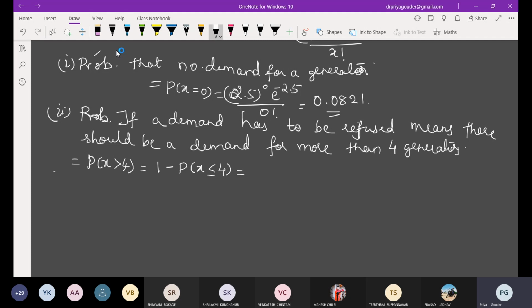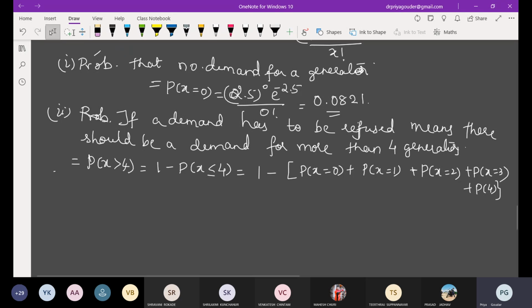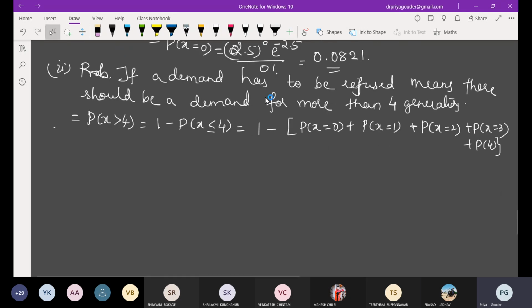So how many values will come? 5 values. Probability of x equal to 0, 1, 2, 3 and 4. A little bigger calculation, do it. You have already done. Okay, just 1 second.